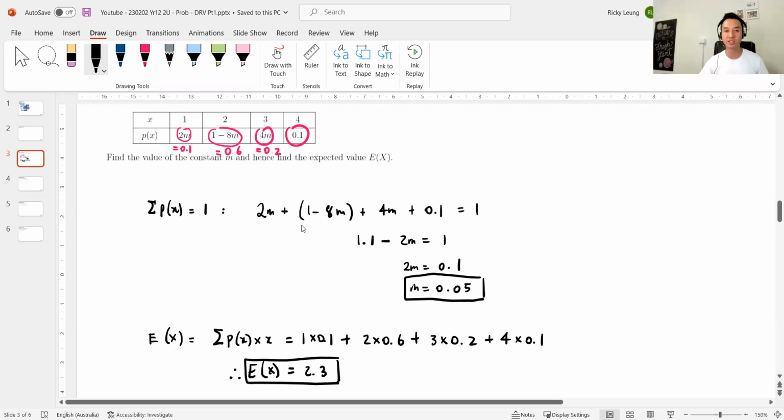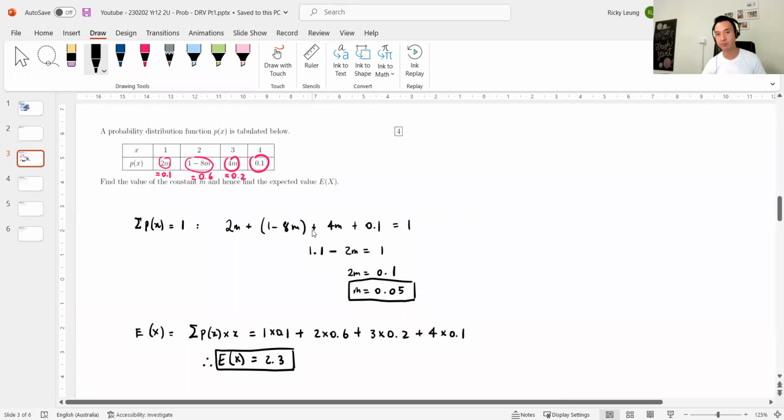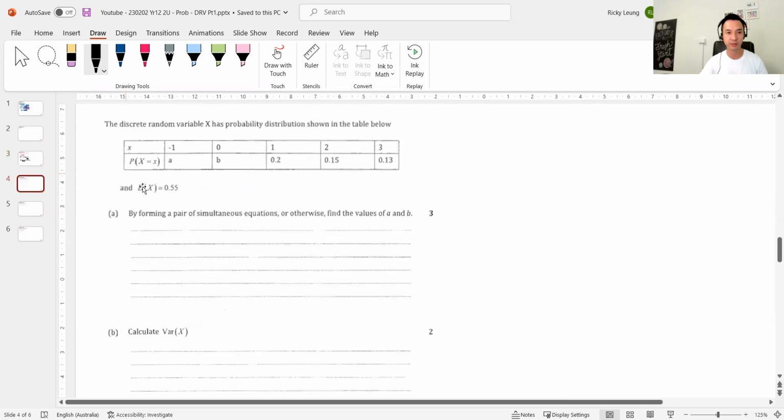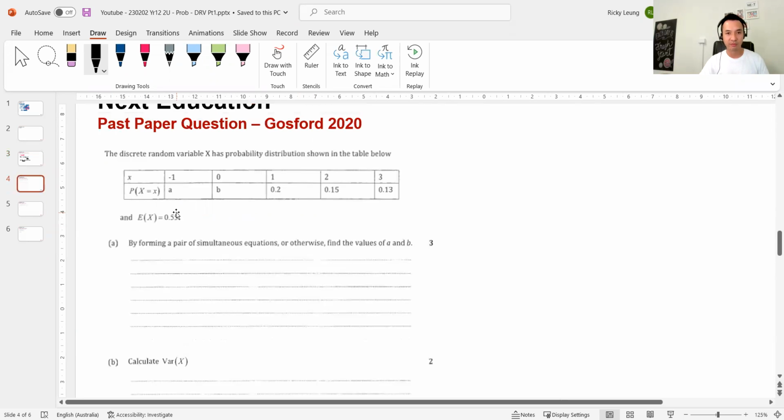Now, a lot of questions in past papers, trial papers, HSC, when it comes to DRV, would have either one variable, so right now m's missing, and the most common one probably is where there are 2 variables missing. Let's do one with 2 where you have to solve simultaneously, which means I'll probably give you 2 facts. Let's have a look. This one is from Gosford.